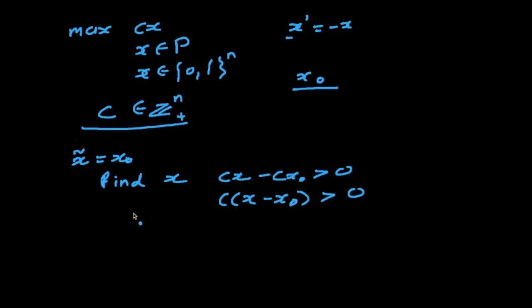Once I find it, I'll just say that my new x tilde is x, and then I simply keep repeating these two steps. Once I have found my optimal solution, I will no longer be able to find this kind of an x, and that's where I'll stop. That will be my optimal x. So this is a very trivial algorithm. It's called the augmentation algorithm. We just augment every solution and reach our optimal solution.